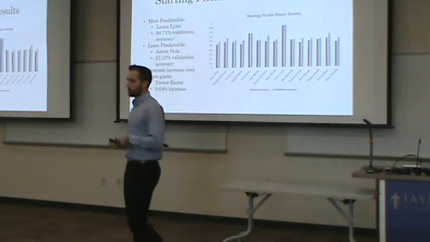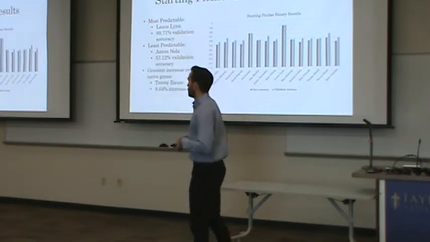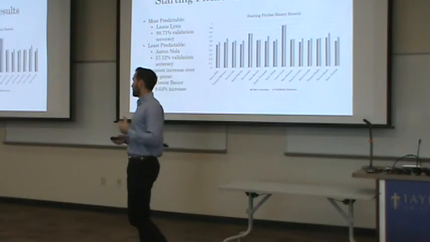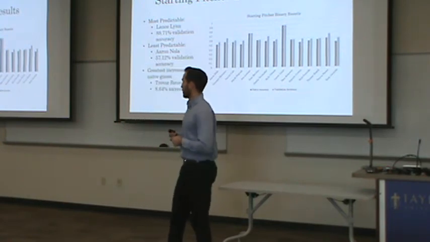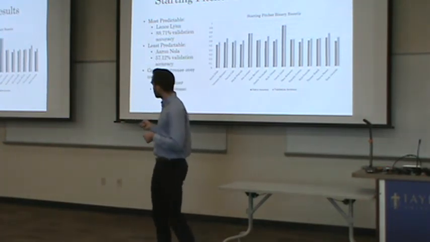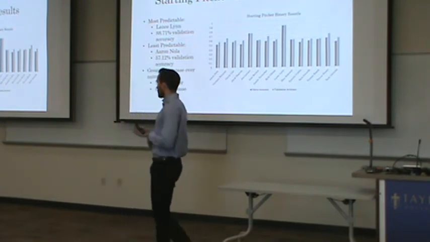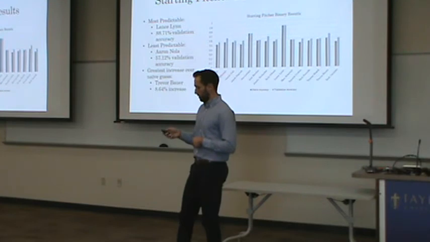So for the starting pitchers with the binary approach, most predictable is Lance Lynn, least predictable is Aaron Nola, and then the greatest increase over the naive guess is Trevor Bauer. So you can see Lance Lynn throws almost exclusively fastballs. So he's very easy to predict when we have a binary approach.